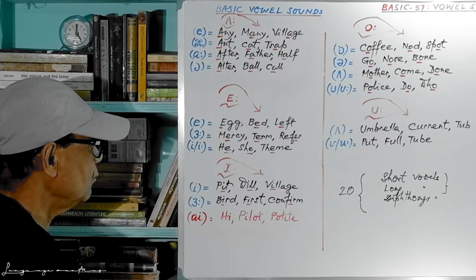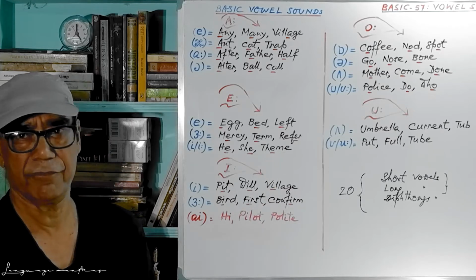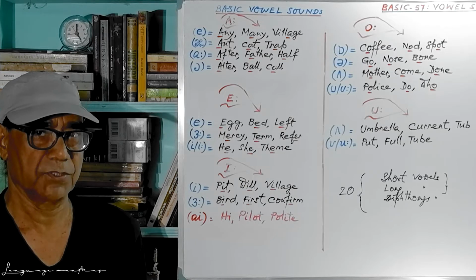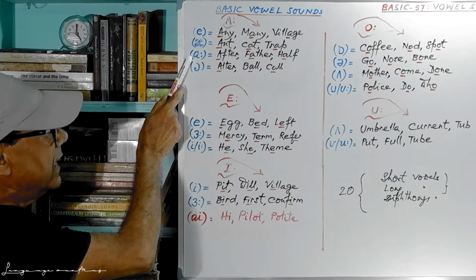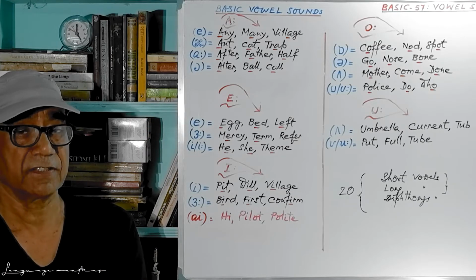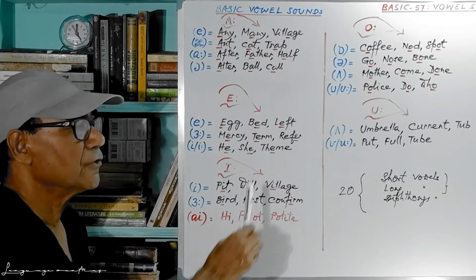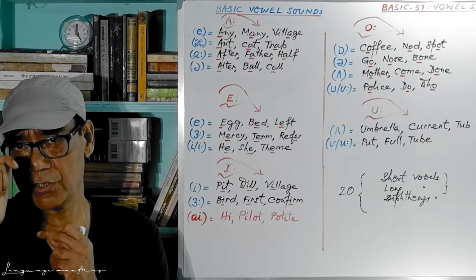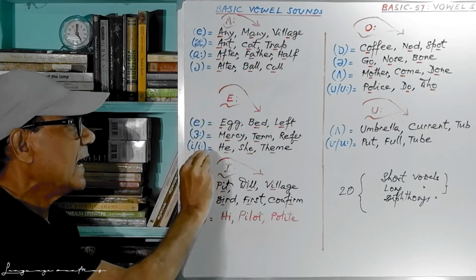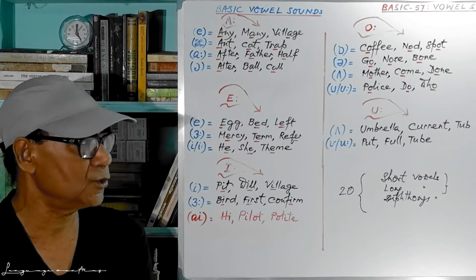Come to the second sound, mercy, term, and refer. What kind of sound is this? But see the difference between this sound and the earlier one. Here it is after, father. But here it is mercy, term, and refer. Your mouth does not open that much. The earlier is a very open sound, and this is not that much open. Right?